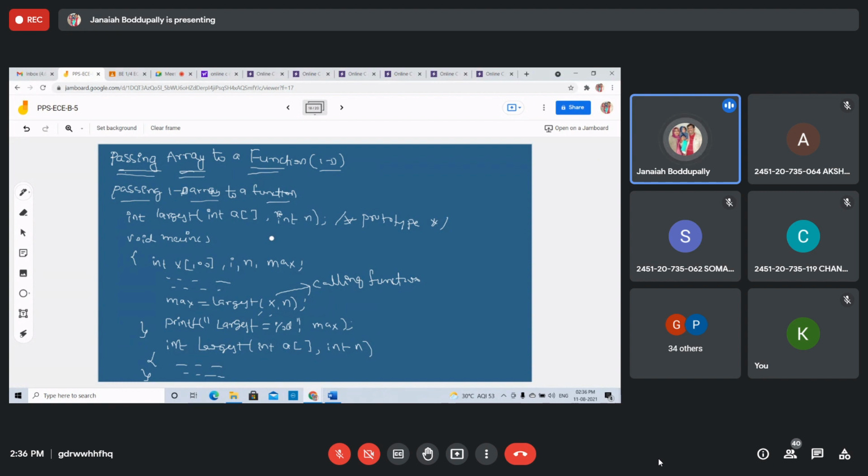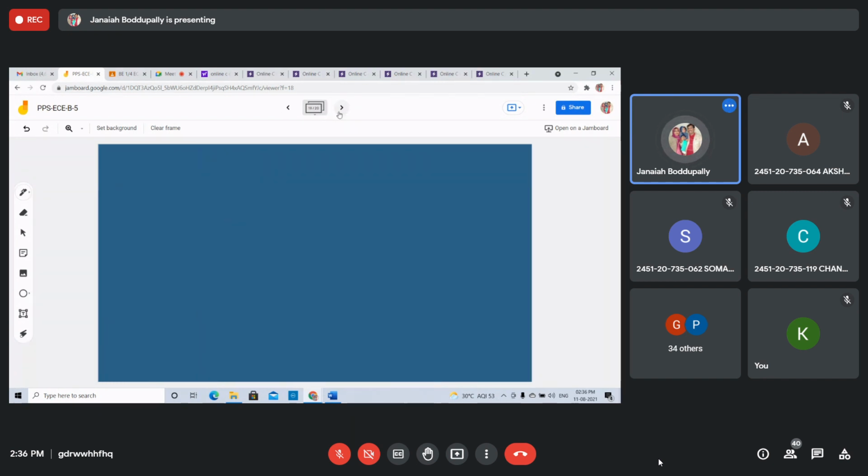I'll give one example: how to write a program to input the values into an array and display them. We know how to read and display one-dimensional arrays using one for loop, but how to pass the array? I'll show this in the example. Program to input the values into array and display them.